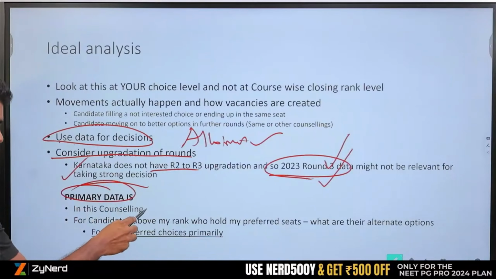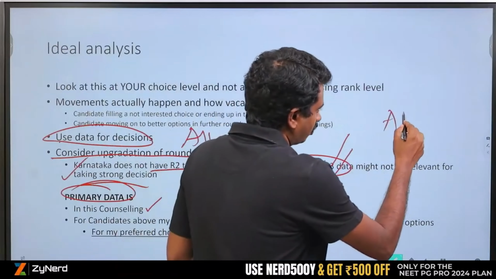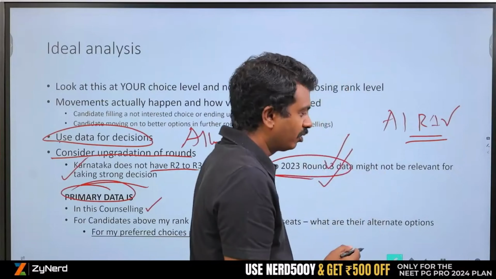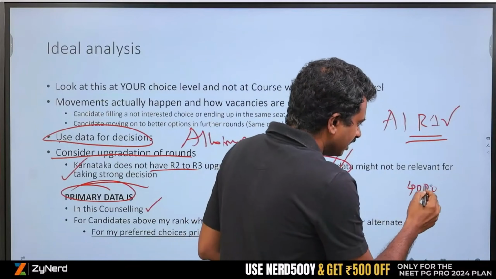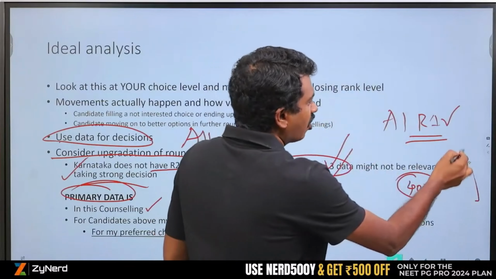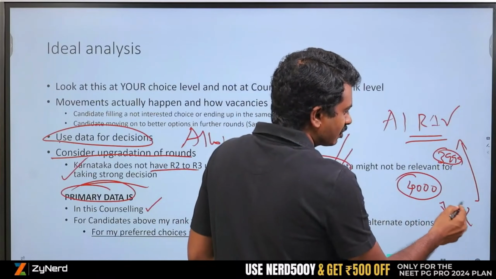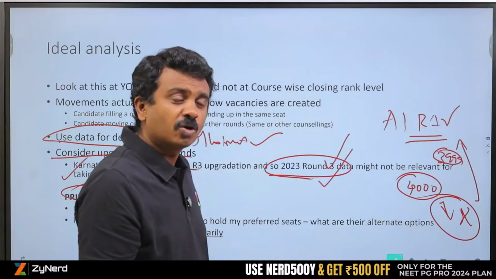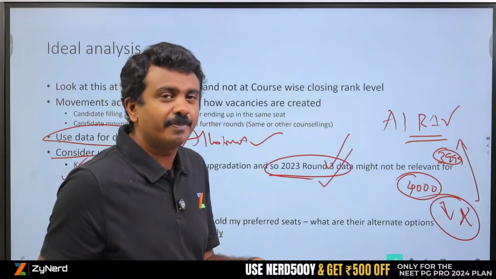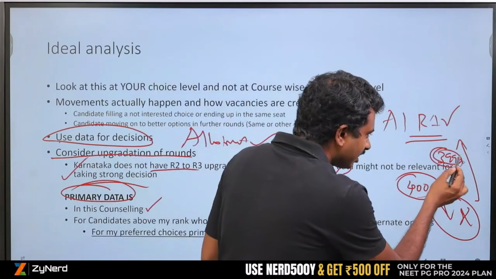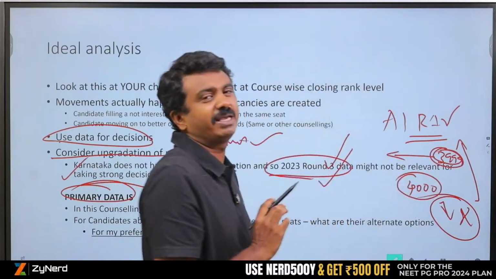Primary data is in this counselling. I am interested in All India round 1 counselling. In this particular counselling, All India round 1 counselling, I am rank 4000. My only concern is all candidates above me, 3999. The lower rank candidates don't concern me at all. The closing ranks of any choice below my seat, unless I am interested in it again, is a very rare case. But all these 3999 are my concern.